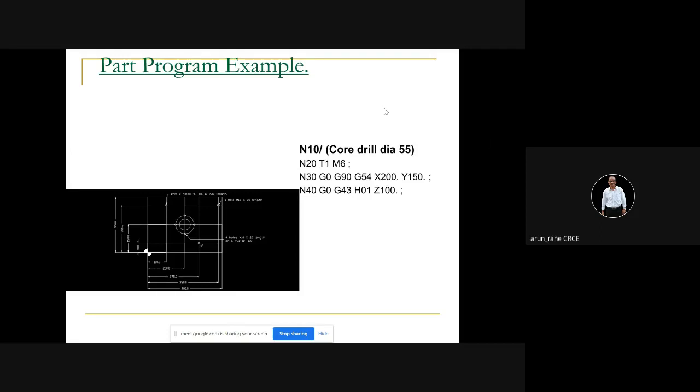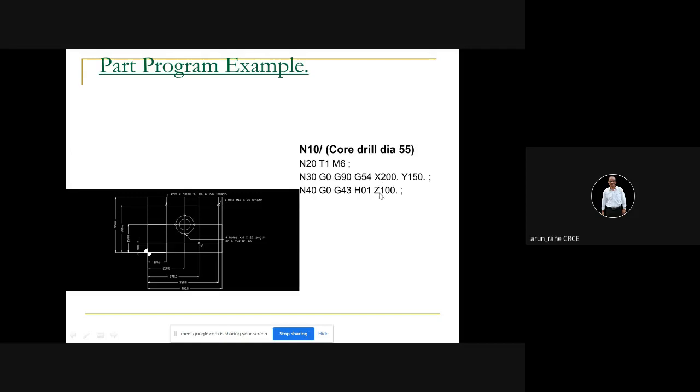So now Z100 means from here, this is your X0, Y0, and where is your Z0? Obviously on the face of the workpiece. There is Z0, so from there it will come to Z100. Now this is very clear that this program is written in Fanuc. How did I understand? Because of this point. If it is Fanuc, you must write 200.0, 150.0, or at least 100 point. If you don't write the point, the Fanuc control will read it as 0.2. It will read it as 0.15. Here it will read it as 0.1. 200 microns, 150 microns. Accidents have happened like that.